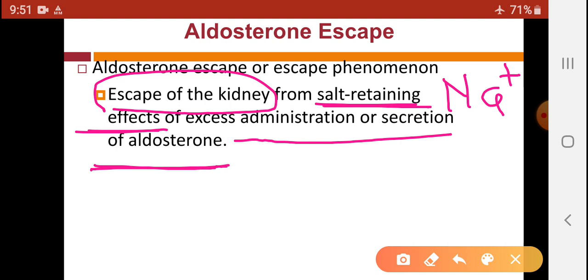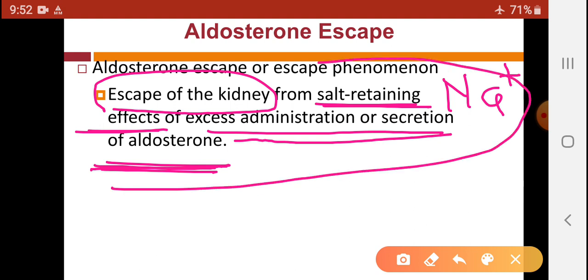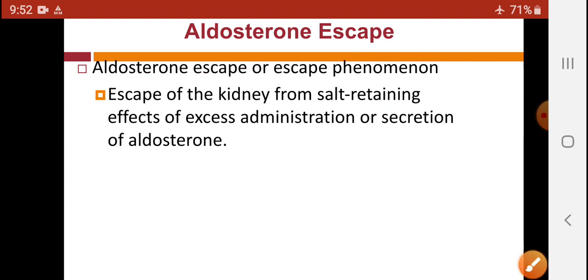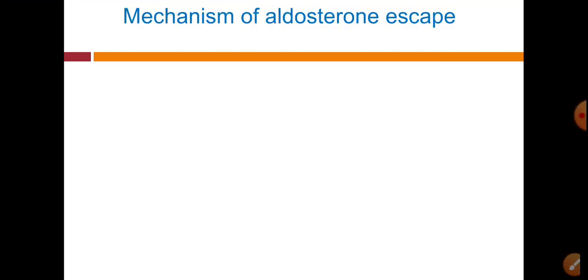So the kidney escapes from this sodium reabsorption due to excess administration or secretion of aldosterone. So this is aldosterone escape, the escape phenomenon. Let us see how aldosterone is responsible for escape of the kidney from the salt retaining effect. So let us see this mechanism.